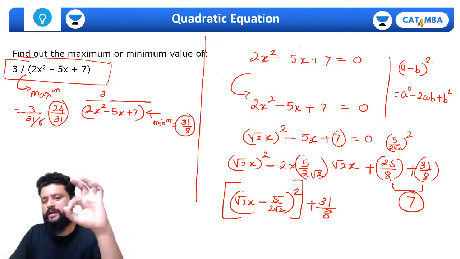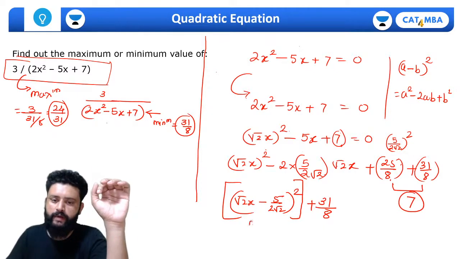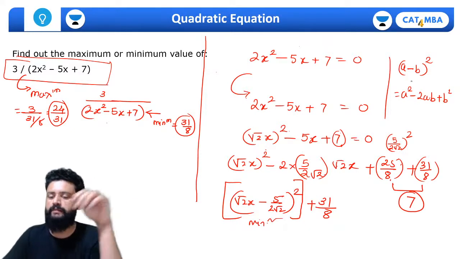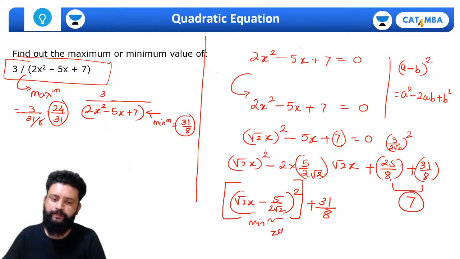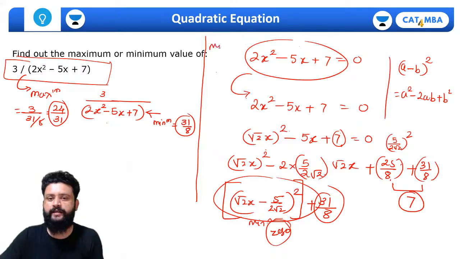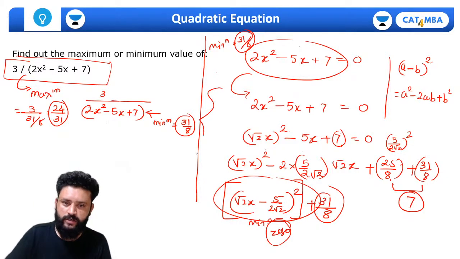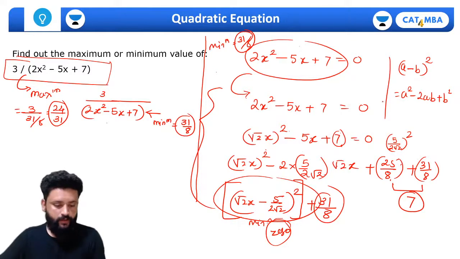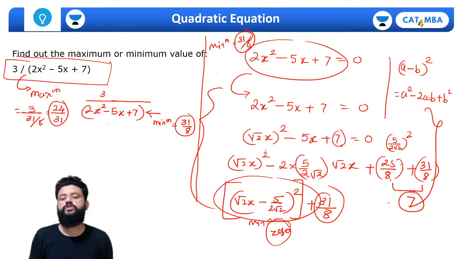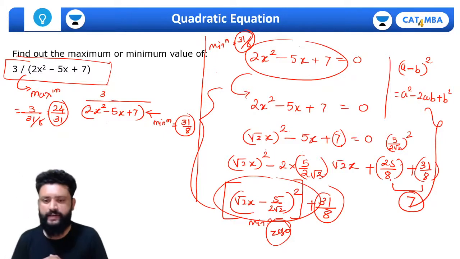तो Megha, perfect square number का minimum value, perfect square number is always a positive number और it can be 0। तो minimum value of a perfect square number, और you can say minimum value of a minus b whole square can be 0। अगर ये मैं 0 कर देता हूं तो इस quadratic equation का minimum value आएगा 31/8। अब यहां पे मैंने quadratic equation का कोई formula use किया, ना graph use किया, ना sum of the roots use किया। This is simple common sense based logic to get the minimum value, right? Hopefully you understood. So we do have 3-4 methods to solve such type of questions. Whichever you feel easy, you can use that.